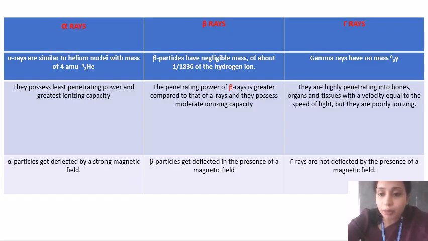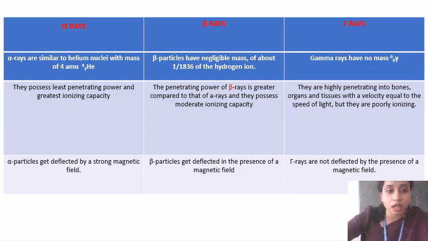And gamma rays have the highest penetrating capacity into bones, organs and tissue, but they are non-ionizing. They won't ionize living tissues. They won't break the chemical bonds and form ions.